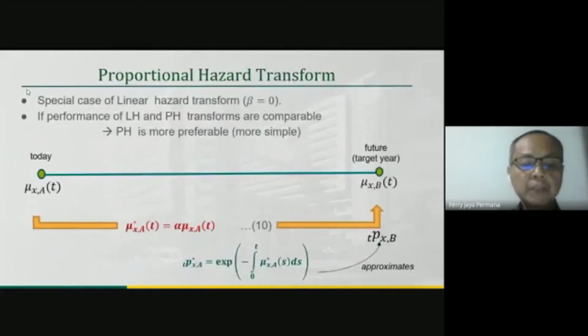Proportional hazard transform is a special case of linear hazard transform, where beta equals 0. This transform assumes force of mortality changes proportionally. In case the performances of linear hazard transform and proportional hazard transform are comparable, then we shall choose to apply linear hazard transform, because working with one parameter is simpler than two parameters. And here, proportional hazard transform might be preferable to linear hazard transform. The relationship between today's force of mortality and in the target year is given in equation 10.